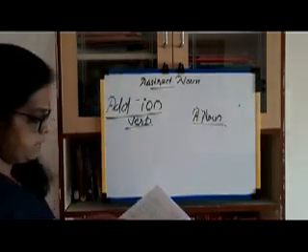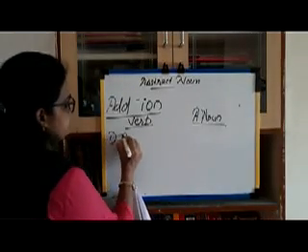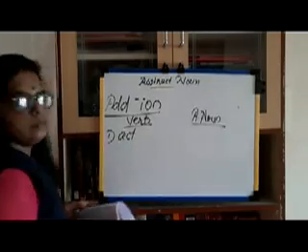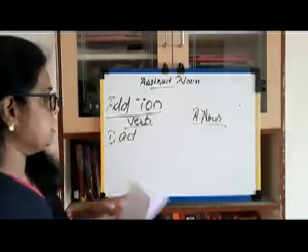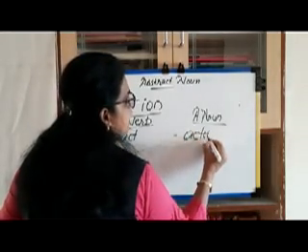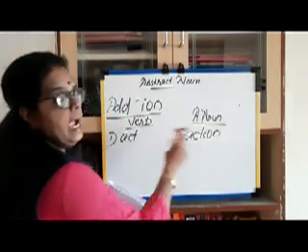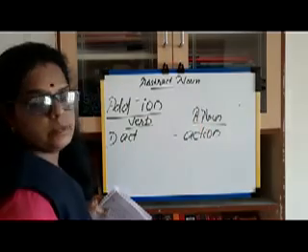See, what are the verbs? Number one, act. We add -ion. A-C-T. Which word do we get? Action. We get action. Action is an abstract noun.